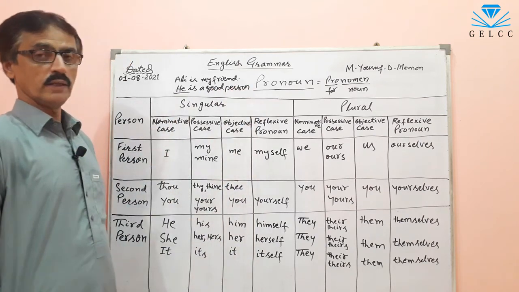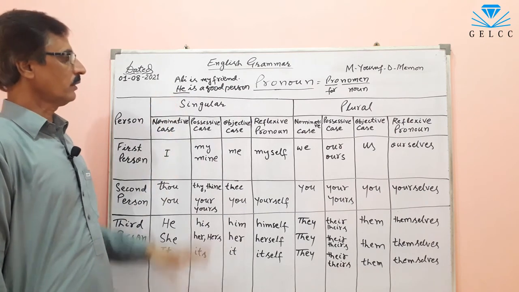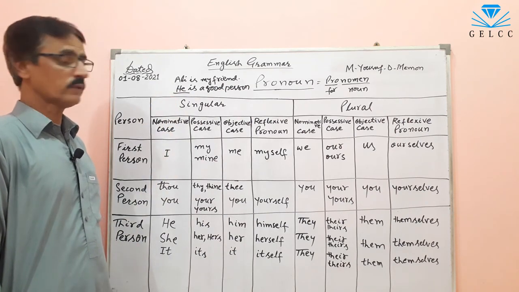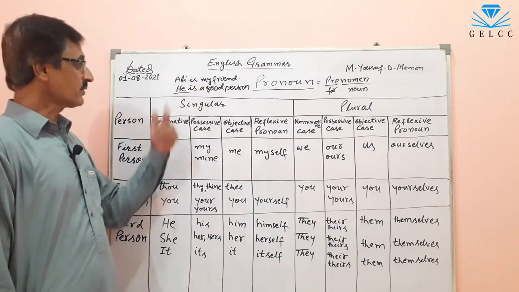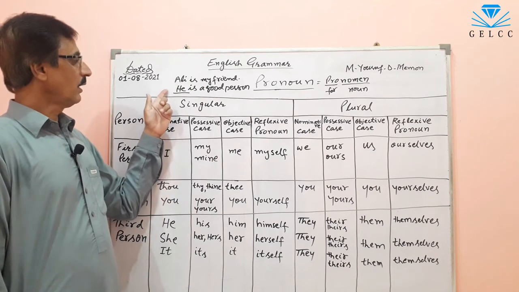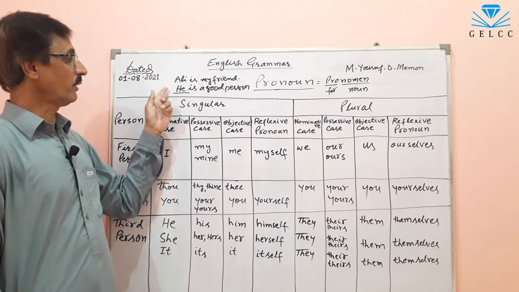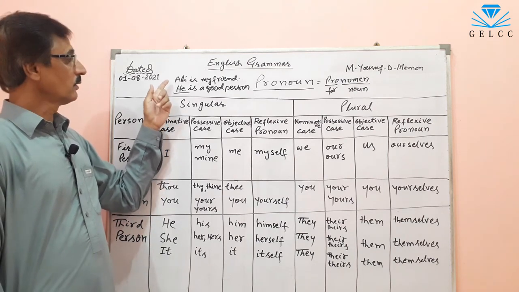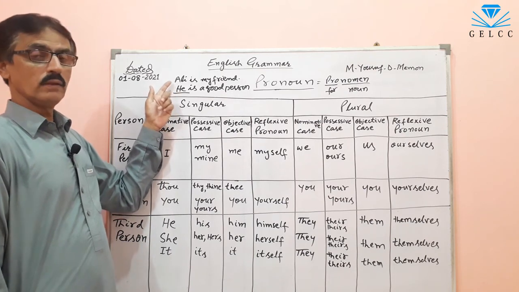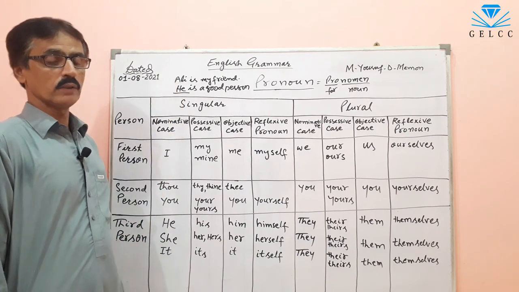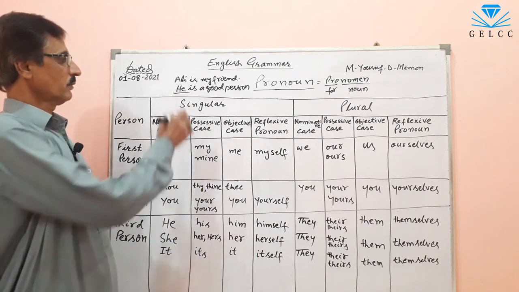Here, he is used instead of Ali. If I write here Ali, Ali is a good person, it is also right. Ali is my friend, Ali is a good person. But in the second sentence, I did not use a noun, but I used a word which is for a noun. So, he is used for Ali. Ali is a noun and he is a pronoun. He is a good person. This is a pronoun.